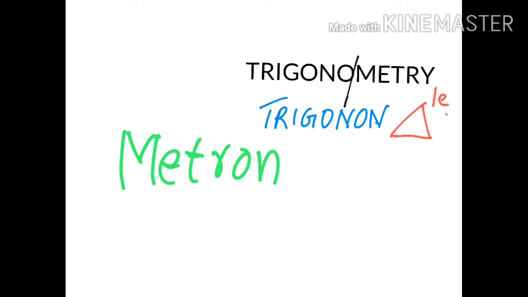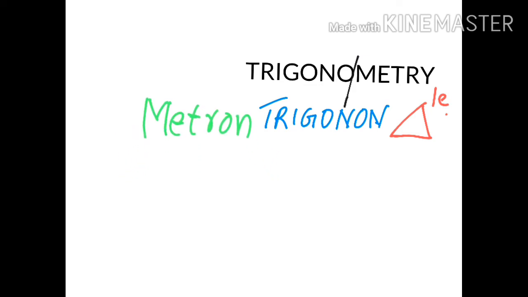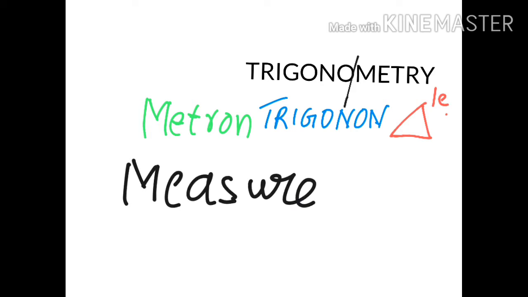And metron is nothing but a measure. So trigonometry means triangle measure, which deals with the side lengths and the angles.